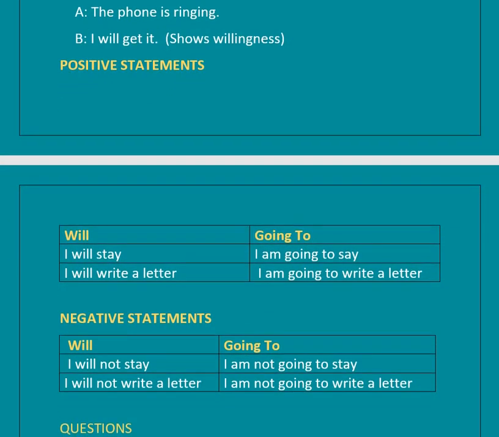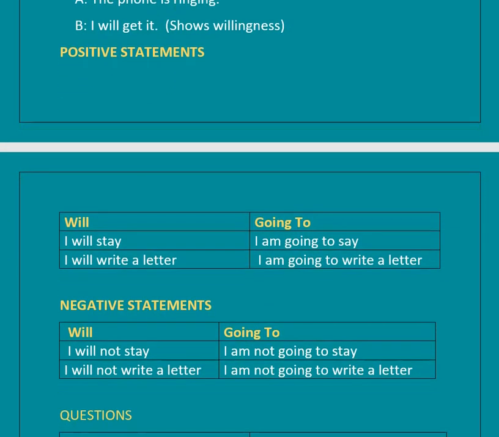Now, examples of positive statements, negative statements, questions, etc. Positive statements. I will stay. I am going to stay. I will write a letter. I am going to write a letter. These are positive statements. Similarly, negative statements, same verb, stay. I will not stay. I am not going to stay. I will not write a letter. I am not going to write a letter.